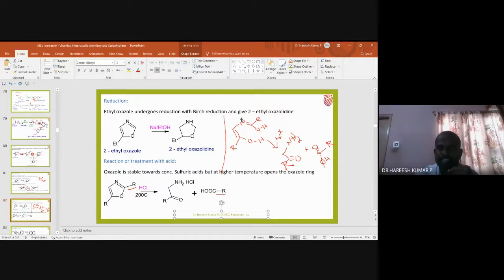The lone pair present on this oxygen picks up this proton. Once the lone pair present on this nitrogen picks up this proton, this bond pair will move over here. When this bond pair is moving over here, another OH will attack this carbon. So then again the lone pair present on this oxygen picks up one more proton and there will be a cleavage of this one. So that is how carboxylic acid and alpha amino ketone are obtained. Is it clear? Is there any doubt now? No, sir. Okay. So I will go to the next slide.